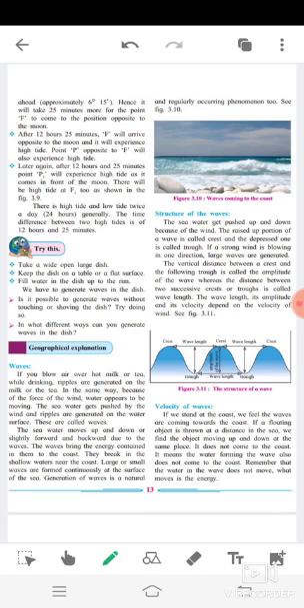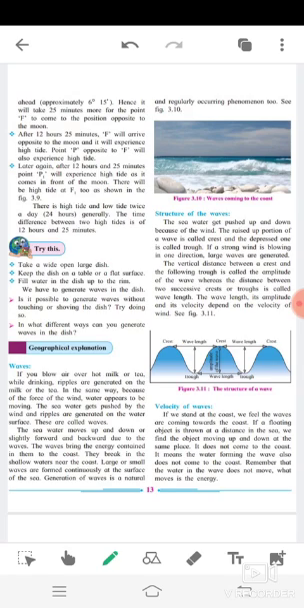The moon moves approximately 12 degrees, hence it will take 25 minutes more for point F to come to the position opposite to the moon. After 12 hours 25 minutes, F will arrive opposite to the moon and it will experience high tide. Point P, opposite to point F, will also experience high tide. Later again, after 12 hours and 25 minutes, point P will experience high tide as it comes in front of the moon. There will be high tide at F as shown in figure 3.9.